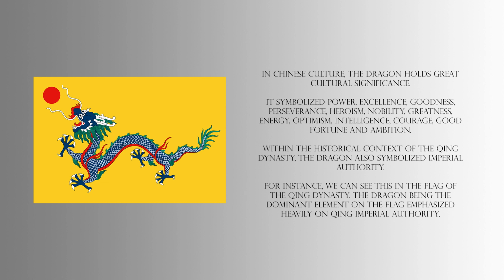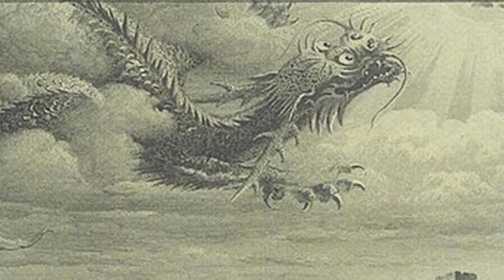For instance, we can see this in the flag of the Qing dynasty. The dragon, being the dominant element on the flag, emphasized heavily Qing imperial authority. Within the context of the 1910 series banknotes of the Ta-Ching Government Bank, the inclusion of the dragon in this case perhaps emphasized the economic prosperity and fortune of the great Qing dynasty.